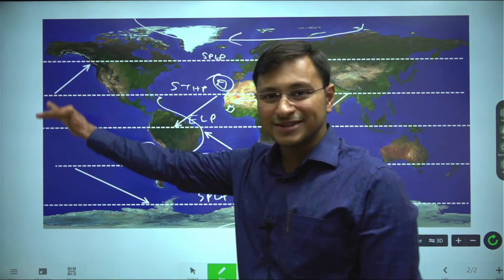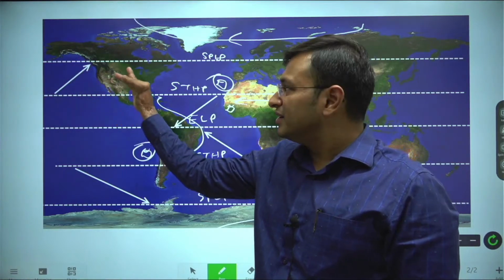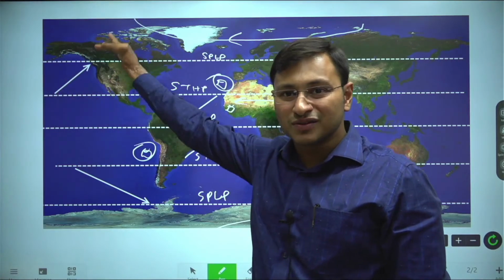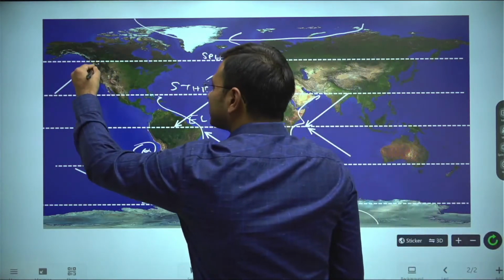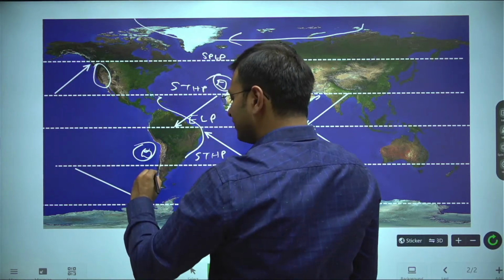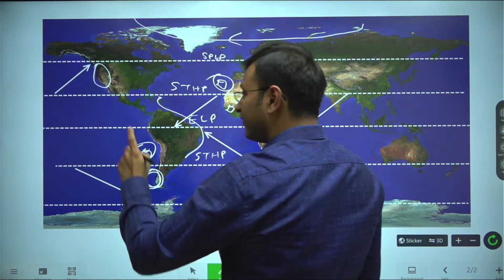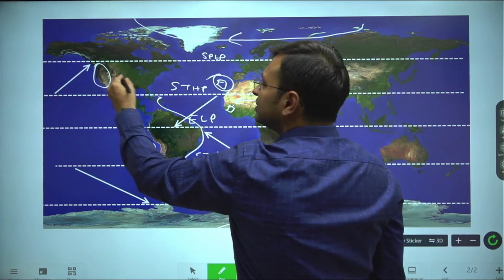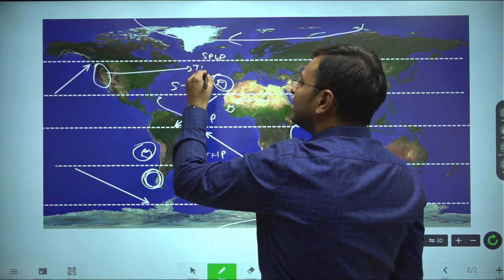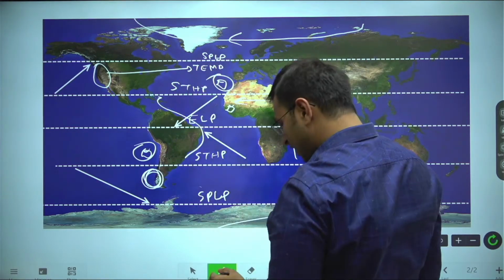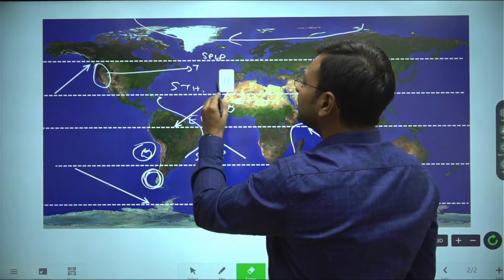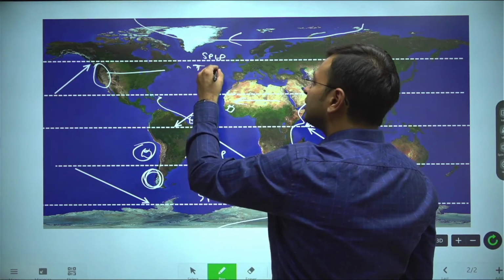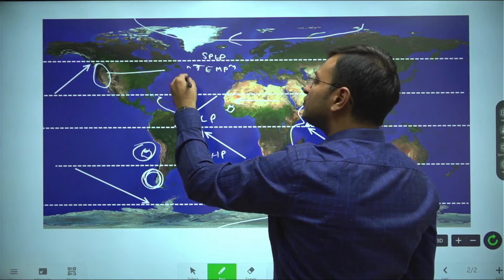Now, please consider the temperate latitudes of 40° north and 60° south. Because of the westerlies, you will have incessant rainfall in this part of the world and in this part of the world. Why? Because the westerlies will bring incessant rain from the Pacific. So in this part of the world you will have an entry called temperate rainforests. Please mind you guys, this is very, very important.